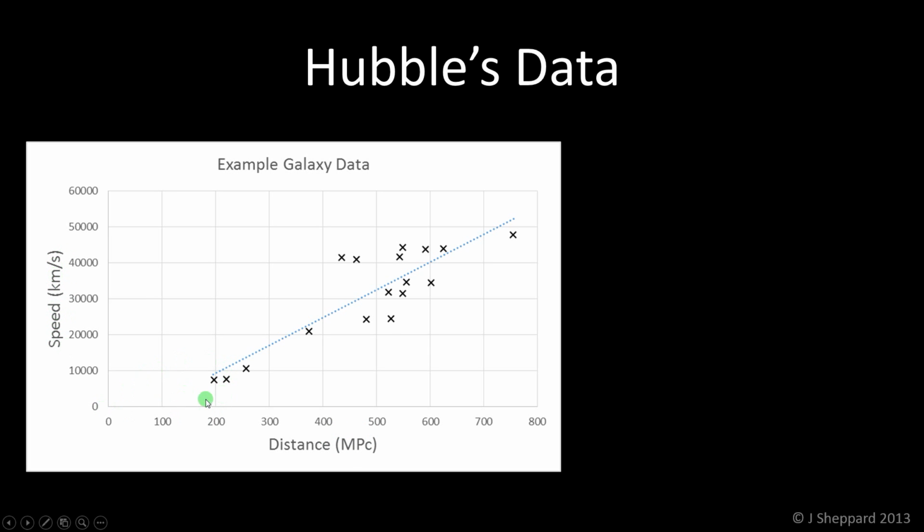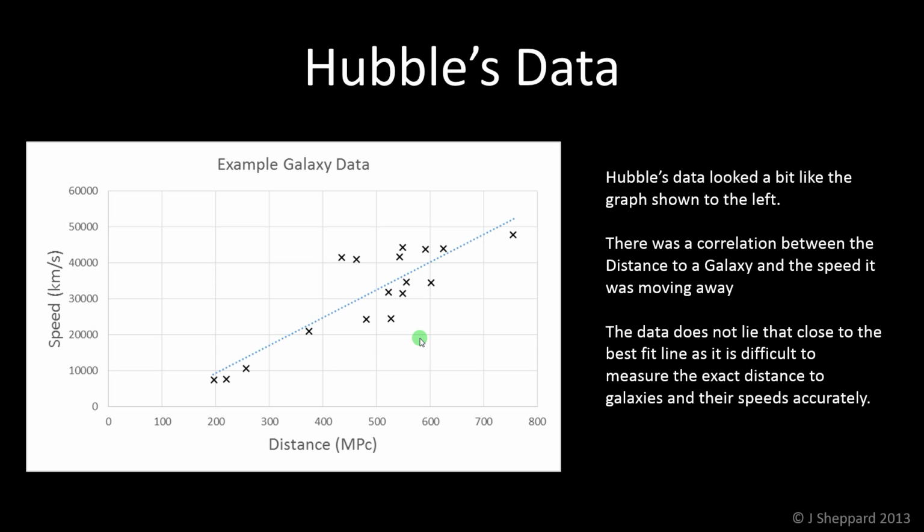And you can see that we're talking about distant galaxies here. We haven't plotted any of the relatively nearby galaxies because, as we said, because of gravity, they might end up moving towards us. But these more distant galaxies follow this trend. It's not a brilliant trend. You can see the points are scattered fairly all over the place around this trend line. But there clearly is a trend that the further away the galaxy is, the faster it's moving. And as we said before, that is really serious evidence of an explosion-like event and the expansion of the universe. Okay, so there's a correlation there.